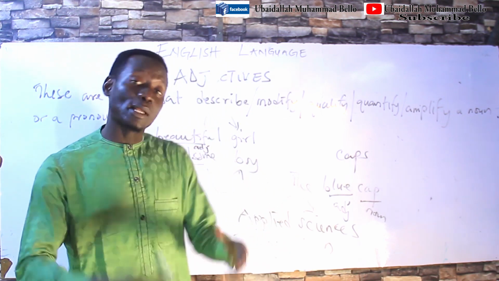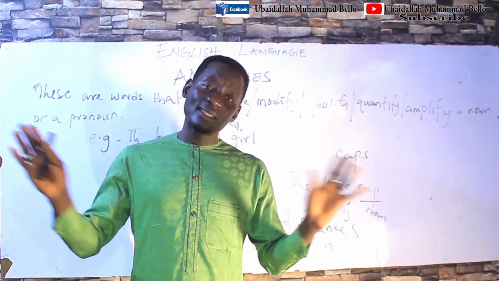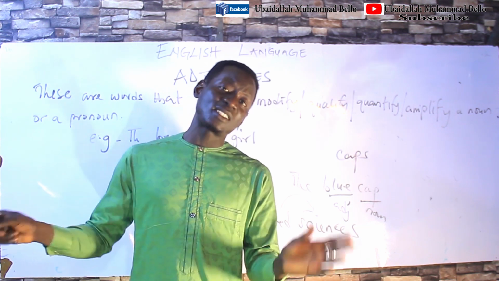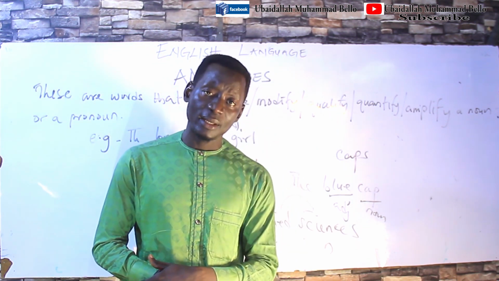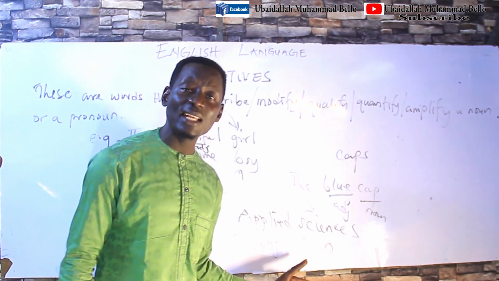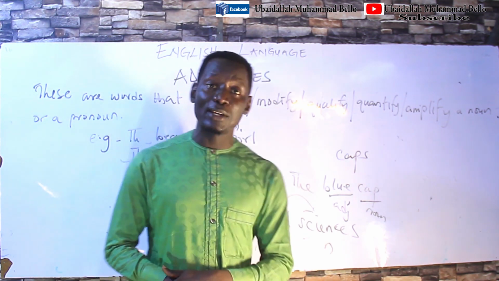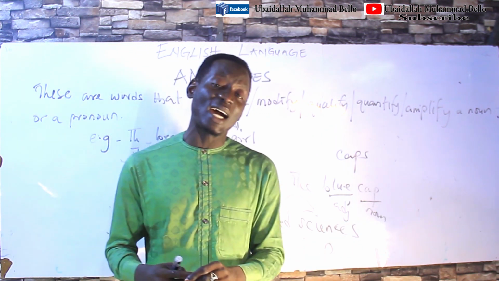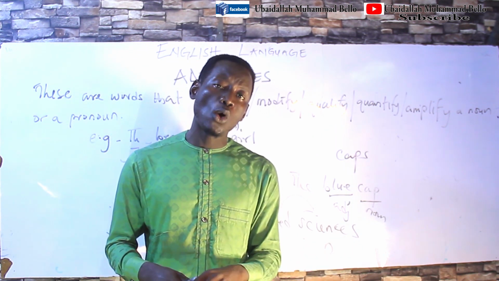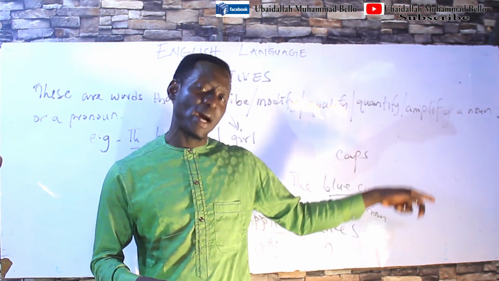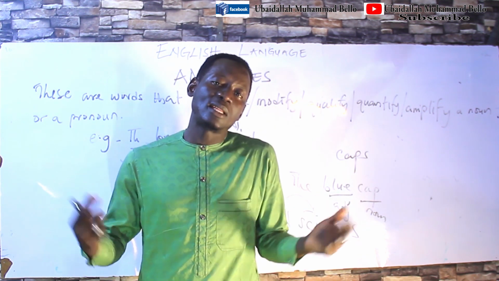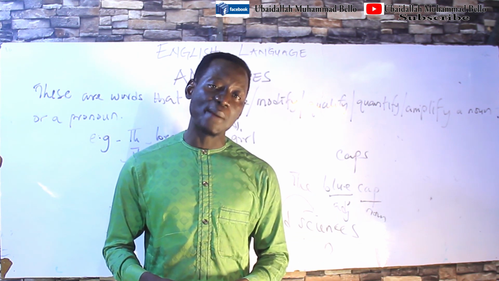And you know, some people would just jump to conclusions, especially learners of English like you and I. Most times when we see ED or IED inflectional morphemes added to a particular word, we tend to say they are verbs.